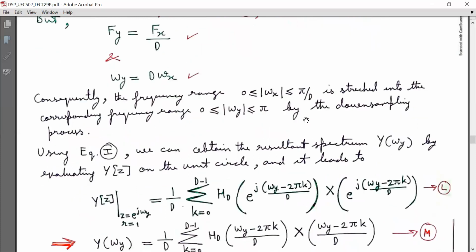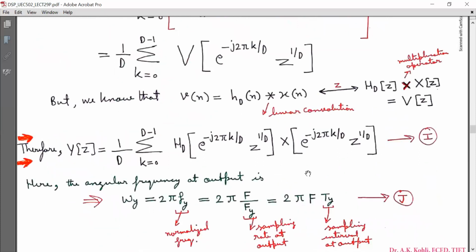Now using equation I, this for Y(z), that is 1 by D summation k running from 0 to D minus 1, Hd bracket e raised to minus j 2 pi k by D, z raised to 1 by D, into X bracket e raised to minus j 2 pi k by D, z raised to 1 by D.